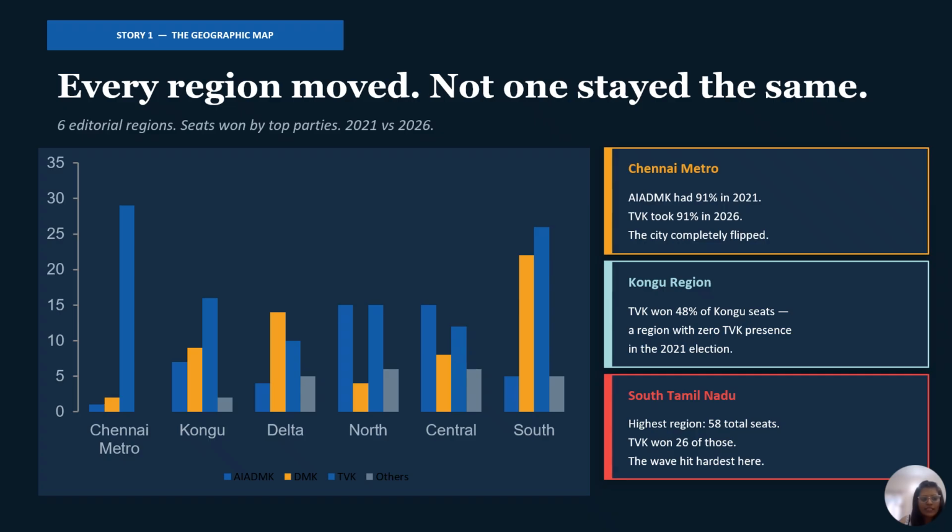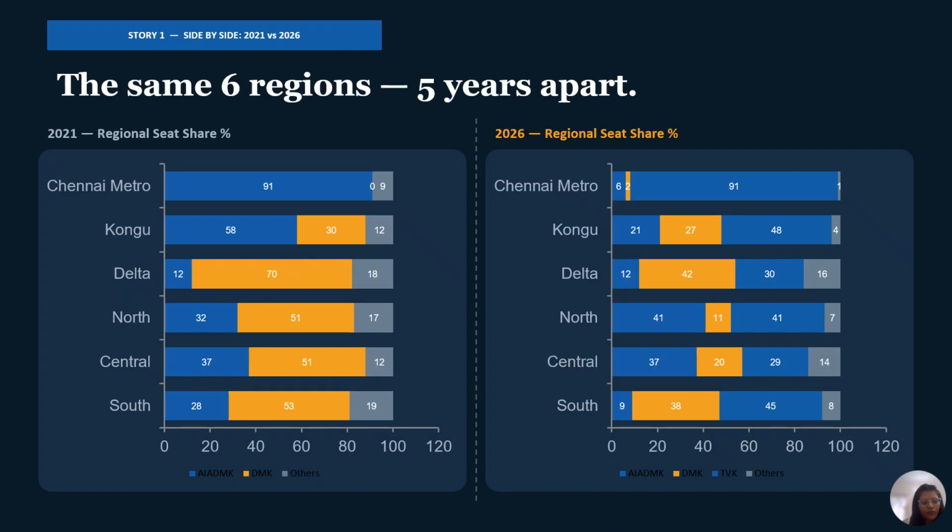I honestly think it speaks for itself. Same six regions, same colors, left is 2021 and right is 2026. Pick any region, okay? Pick Chennai Metro, follow that row from left to right. The left side is mostly one color and the right side mostly a completely different color. That's not an incremental change, that is a replacement. I built this comparison specifically because I wanted one slide where I didn't have to say anything, where you just look and you understand what happened.